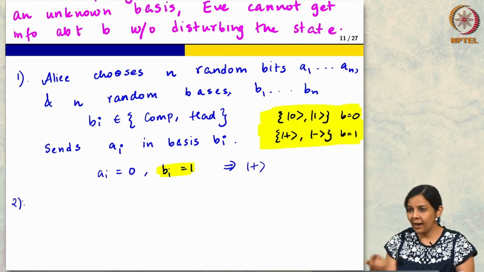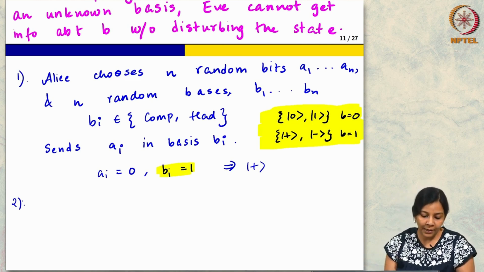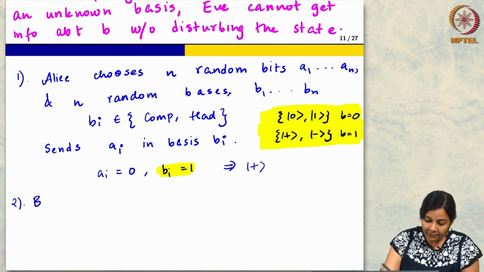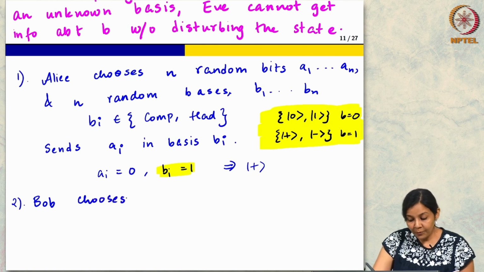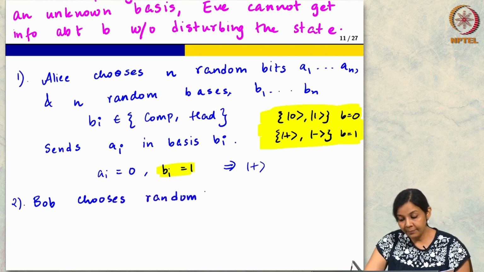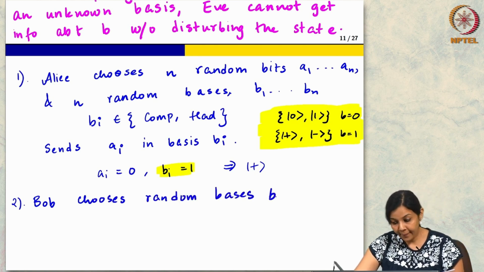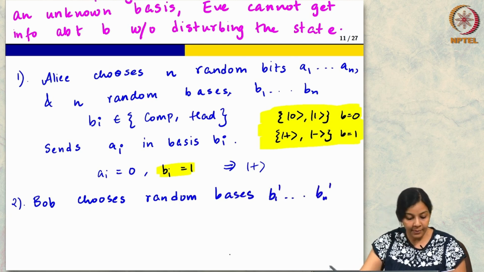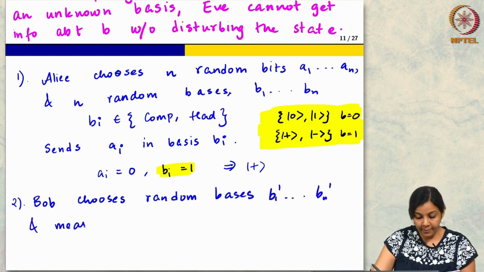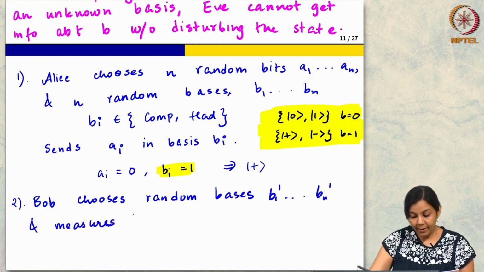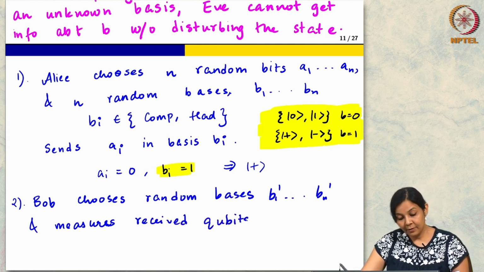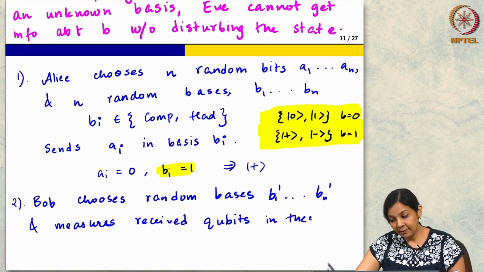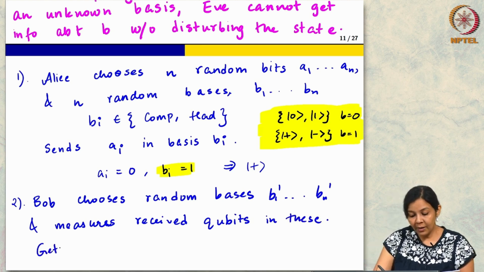I will just have Bob measure in a random basis. So, that is step 2. Bob chooses some random bases B1 prime up to Bn prime, and measures the received qubits in these. Okay. So, now he will get some A1 prime up to An prime.